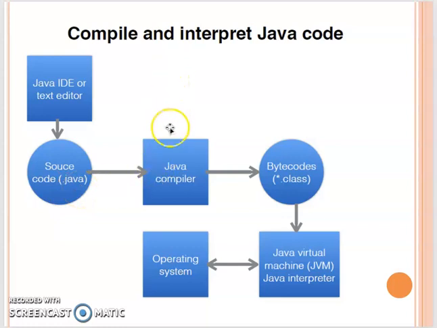Then we have the Java JDK compiler installed on your system, and we compile this source file into a .class bytecode file. In order to run this bytecode file, you need to make sure you have the Java virtual machine installed on your operating system. The JVM, the Java interpreter, will interpret the bytecode file so we can execute it on your operating system.